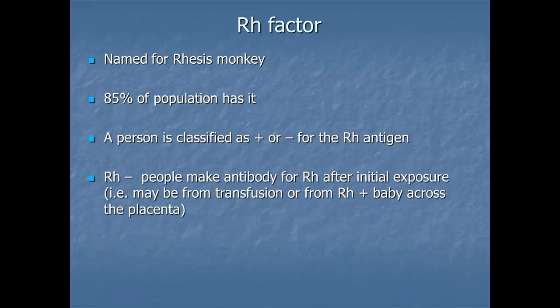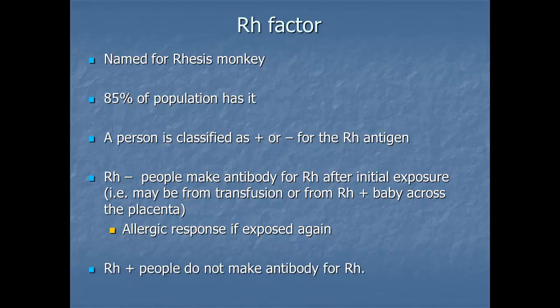Rh negative people make antibody for Rh after initial exposure. So this may be from a transfusion or from an Rh positive baby across the placenta. There will be an allergic response if exposed again. So Rh negative people will have to make antibodies against the Rh factor. Rh positive people do not make antibodies for Rh because they already have the Rh factor.